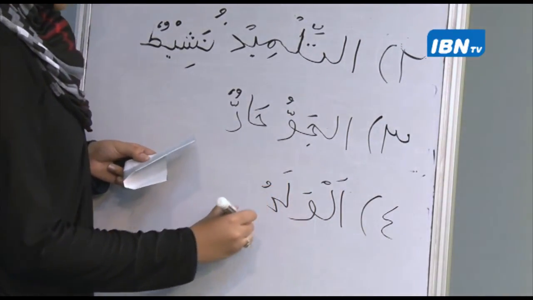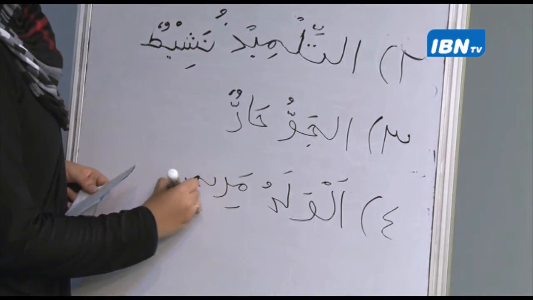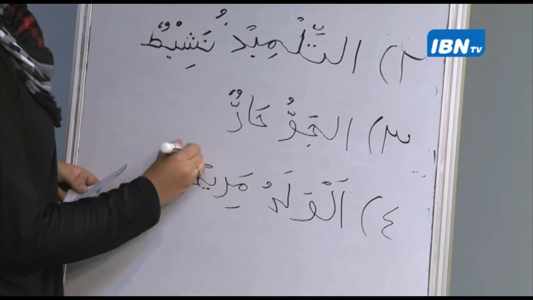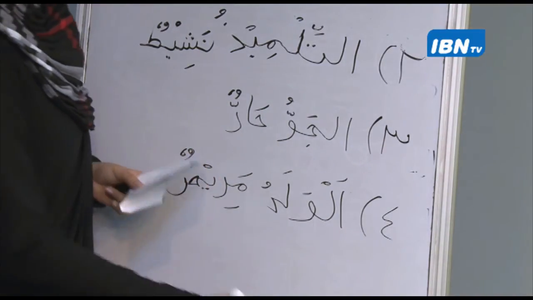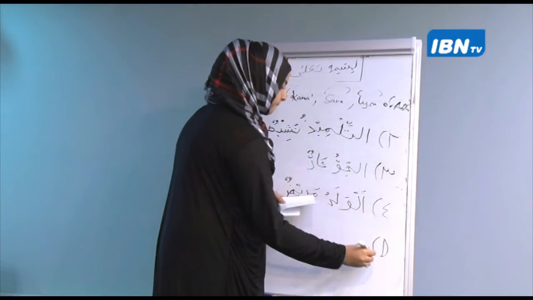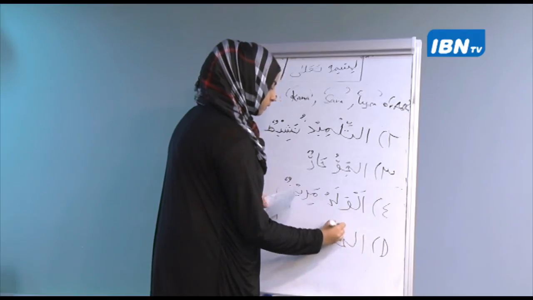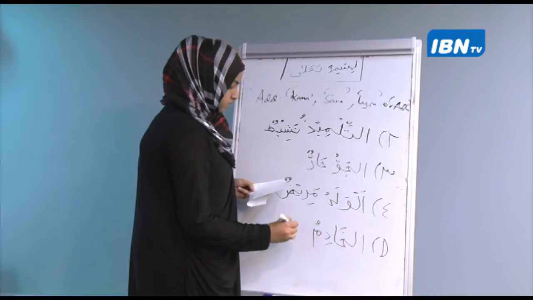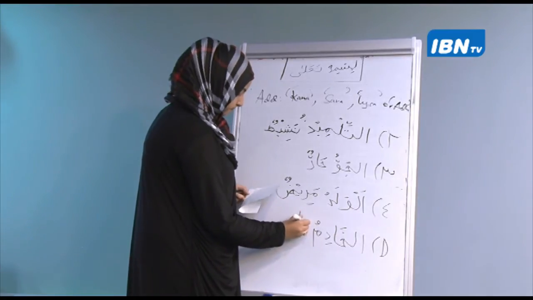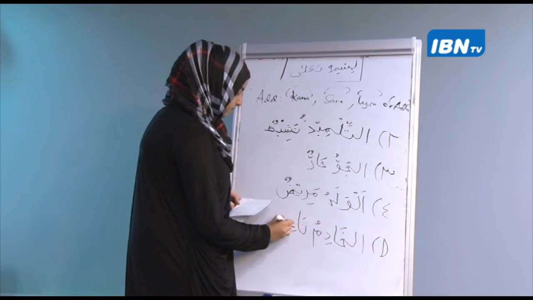Al-waladu maridun. This is very easy. You don't even need translation for this. You know the meaning of this sentence, al-waladu maridun. Then finally, we have al-khadimu na'imun, sorry, I blurted out the answer.